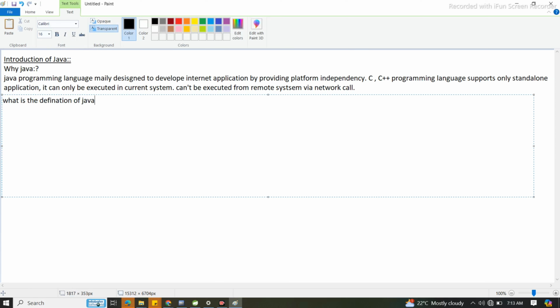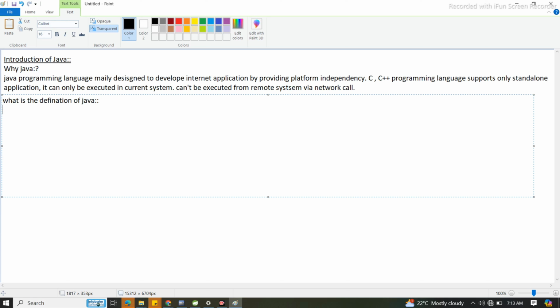Definition of Java. Suppose some person asks, who are you? What will be your answer? My name is like this, I belong to this place, my father's name is like this. So what are the important features, or what is the definition, of Java?